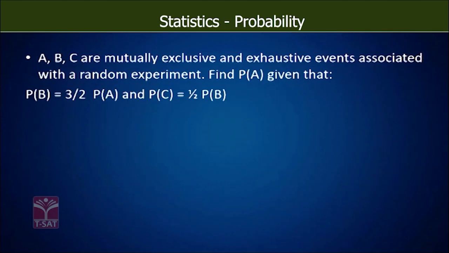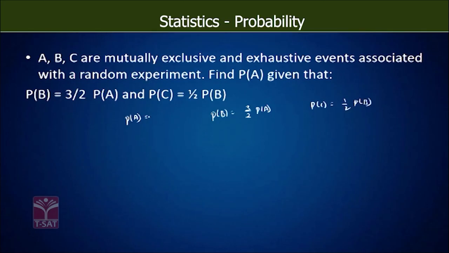A, B, C are mutually exclusive and exhaustive events associated with a random experiment. Find P of A given that P of B is 3 by 2 times P of A and P of C is half times P of B. We need to find P of A. So the relation is given right here. P of B is 3 by 2 times P of A. P of C is 1 by 2 times P of B.